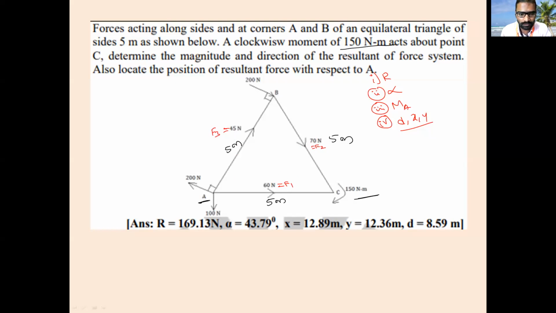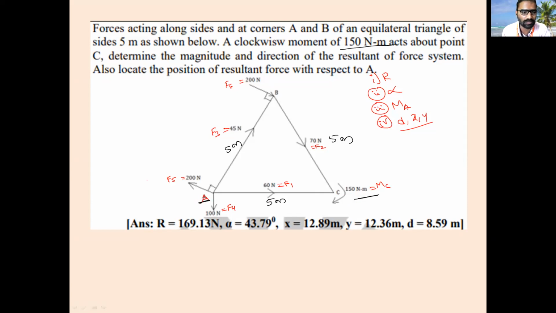And I will take this vertical downward. This is F4 force. And this inclined one I will take as F5. And here it is F6 force. So this moment is given. Moment about C is given. You don't worry about this one. So here he is asking what is the value of moment about A only.